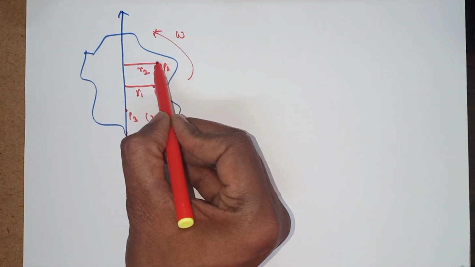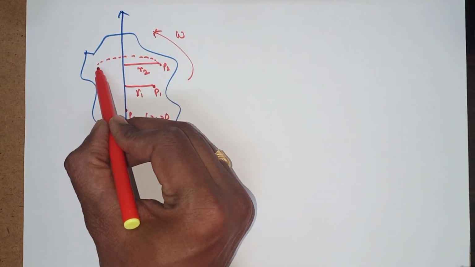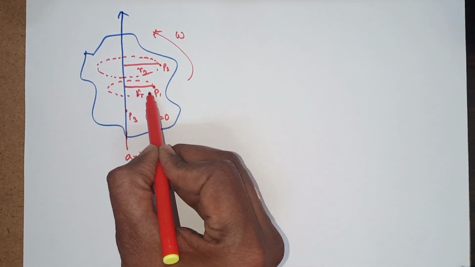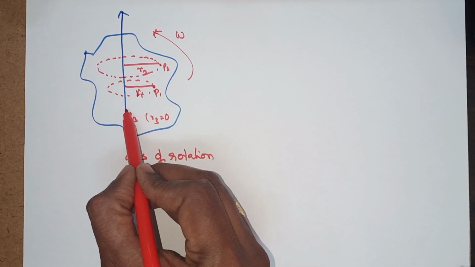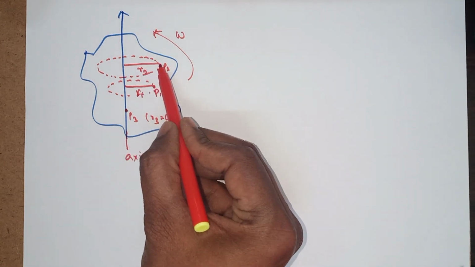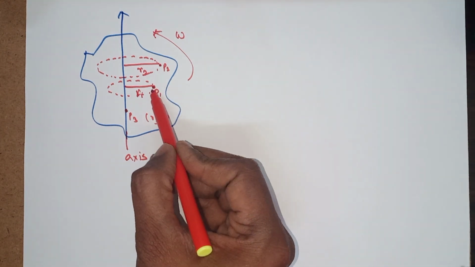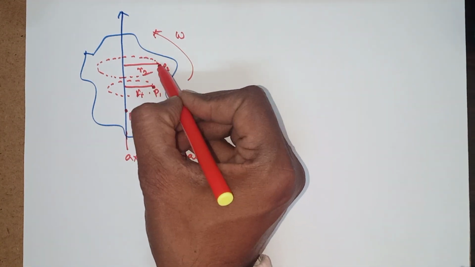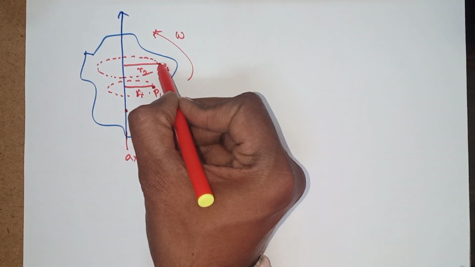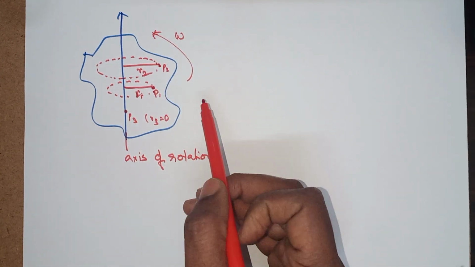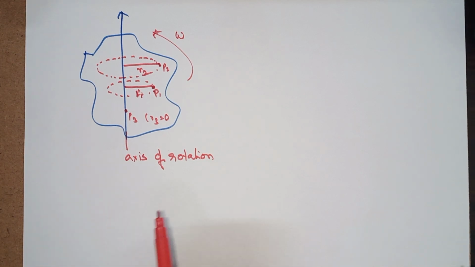If you observe closely, these are simply making circular paths, a circular path of radius r1, and here there is no circle, because r3 becomes 0. So the distance of point p1 to p2 or p1 to p3 remains fixed, but the linear velocities are different. The linear velocity at point p2 and point p1 are different, but the angular velocity remains the same.